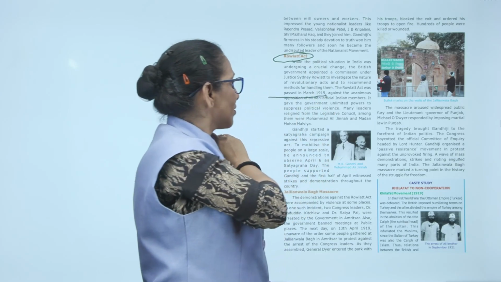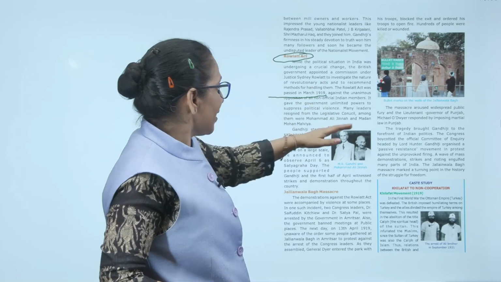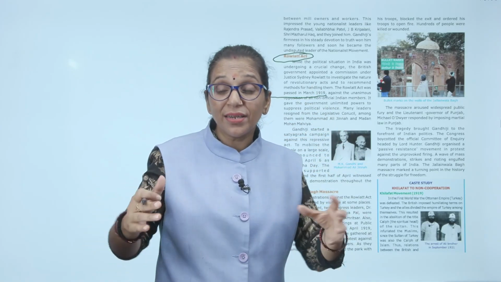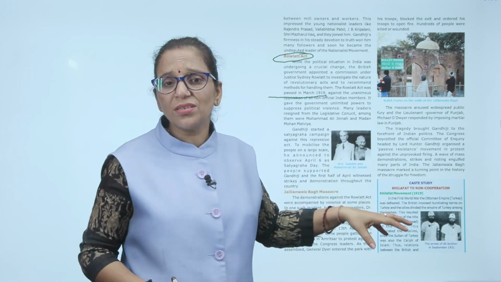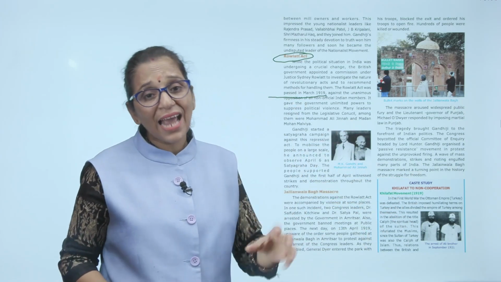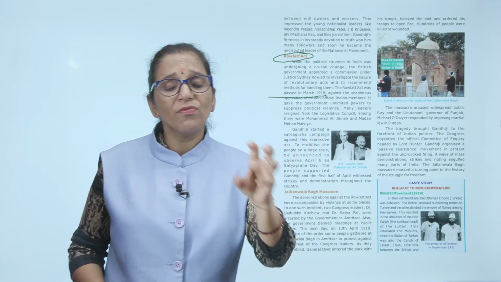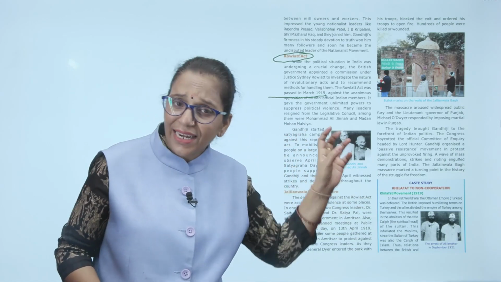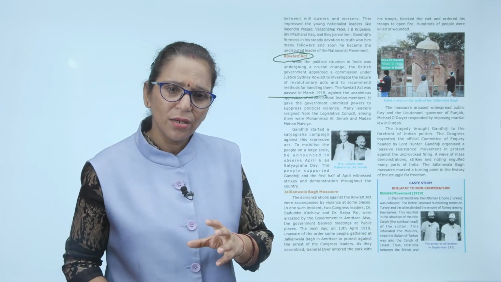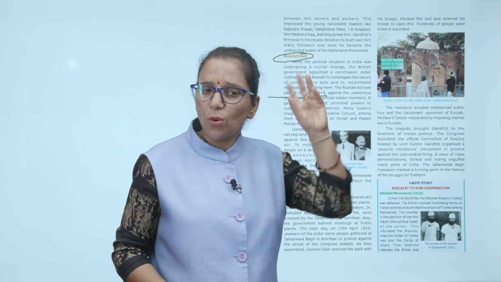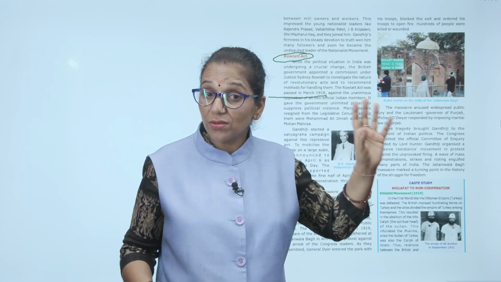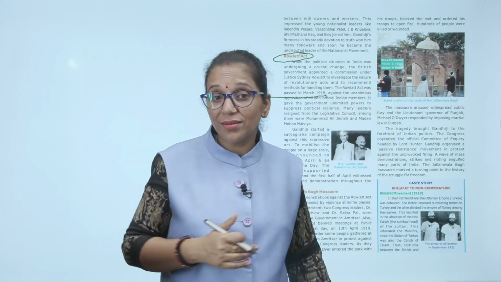The Rowlatt Act was passed. This Rowlatt Act gave tremendous, enormous power to the British, because according to this act, the Britishers could arrest any political suspect without any trial for 2 years. It means that person would not be produced in front of a judge, but sent directly to British jail, whomsoever they suspected, without any evidence. So this was the black law in Indian history.